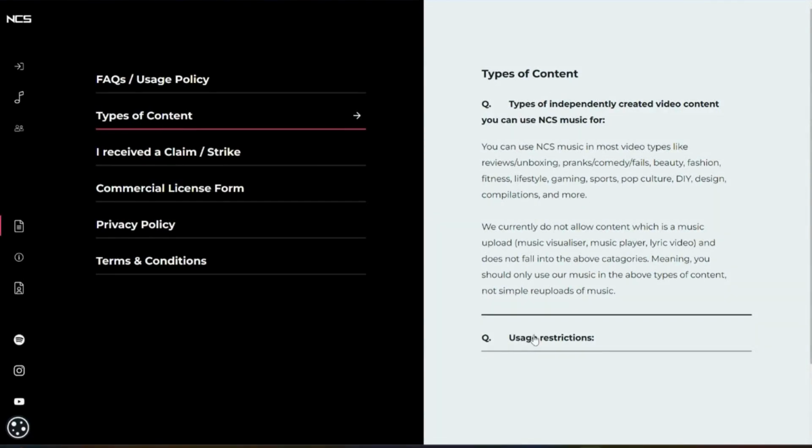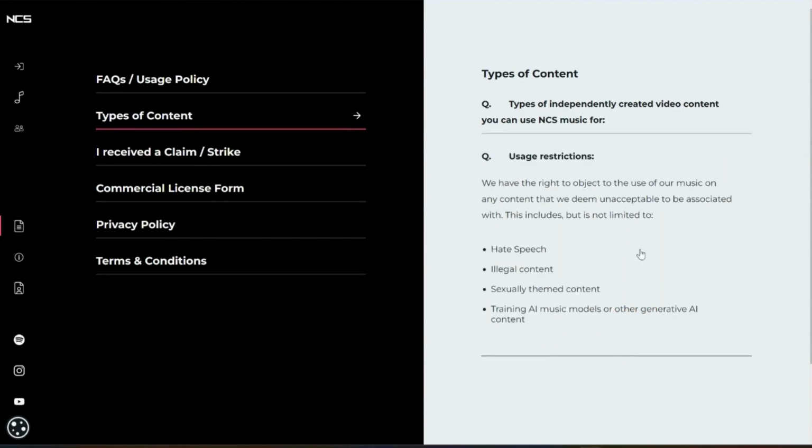All right, next up we have usage restrictions. This is also important. We have the right to object to the use of our music on any content that we deem unacceptable to be associated with. This includes, but is not limited to, hate speech, illegal content, sexually themed content, and training AI music models or other generative AI content.